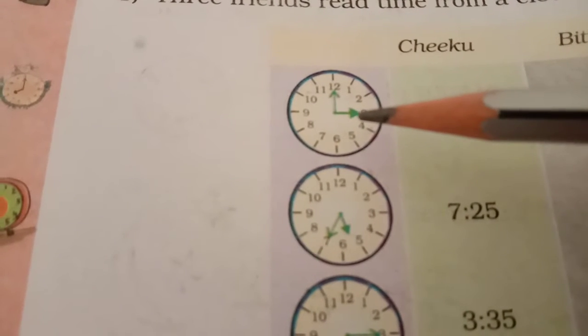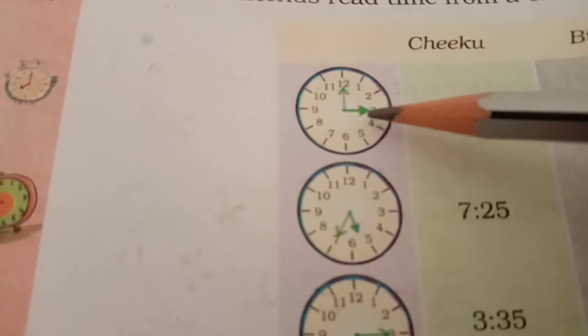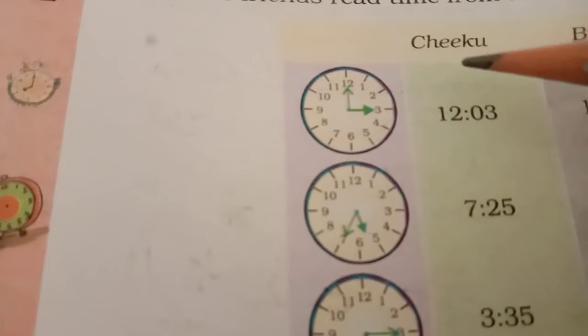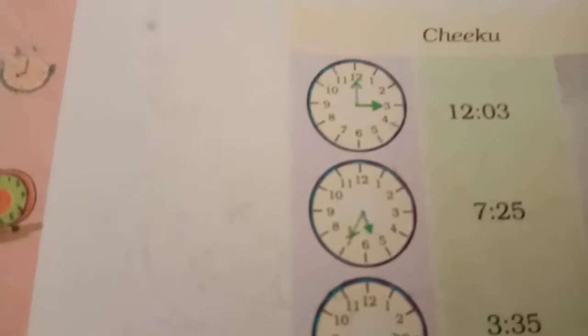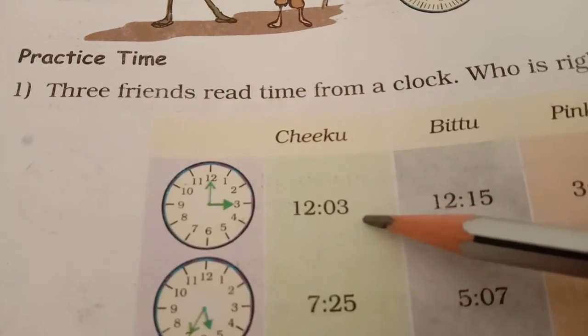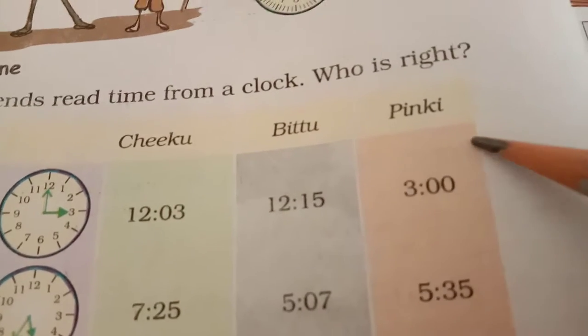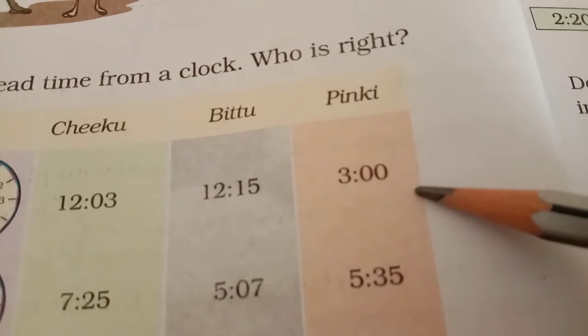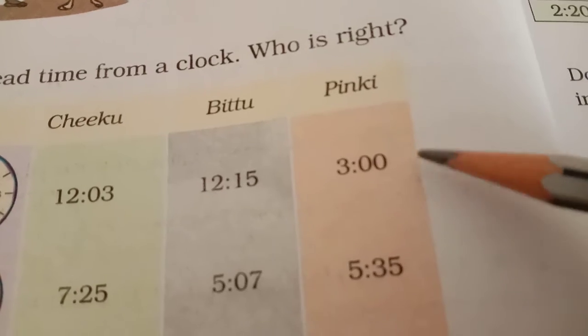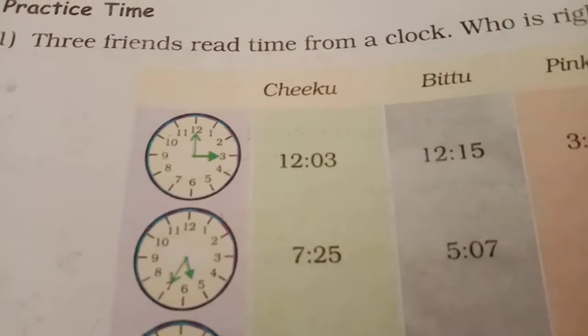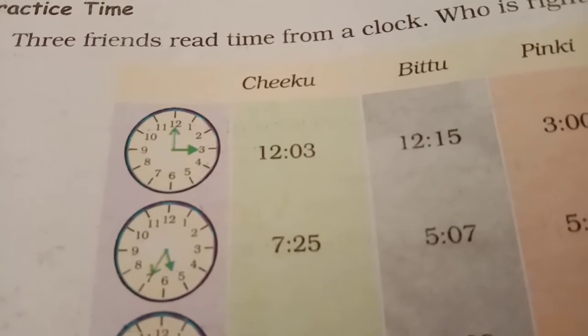The small hand is at 3 and the long hand is at 12, which means it is exactly 3 o'clock. Chikku says it is 12:03. Bittu says it is 12:15. And Pinky says it is 3 o'clock. Who is correct? Pinky is correct, because the small hand shows 3 and the long hand shows 12, which means 3 o'clock.